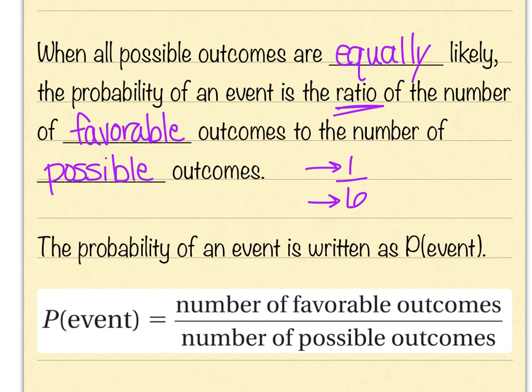And when we talk about the probability of an event, in this case rolling a 2, we put whatever we're trying to do, whatever the event is, in parentheses. So it looks like this: the probability, capital P, of the event is the number of favorable outcomes over the number of possible outcomes.